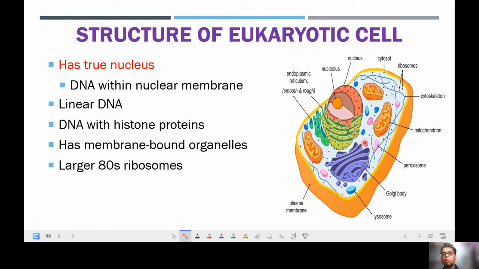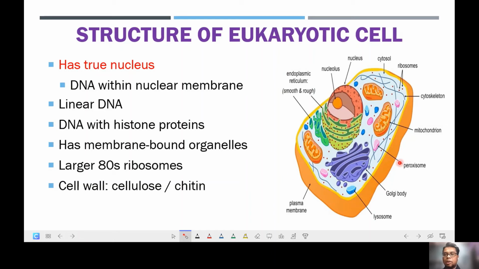And the ribosome will also be different. Why? Because the ribosome of the eukaryotic cell will be larger if we compare with the ribosomes of the prokaryotic cell. And the ribosome will be having a special name in which we call them the 80S ribosomes. Some of the eukaryotic cells will be having a cell wall.